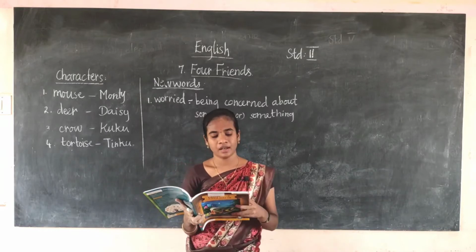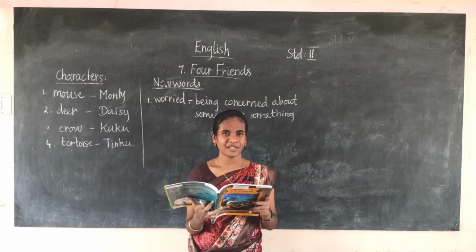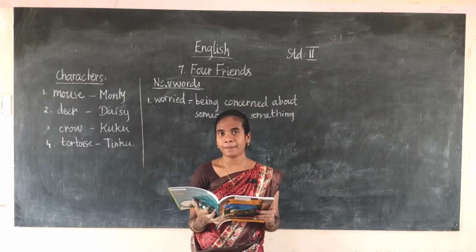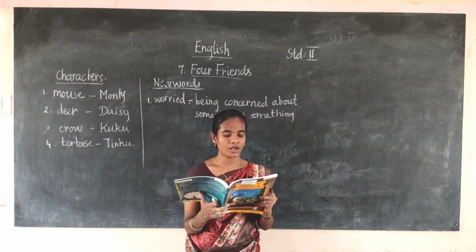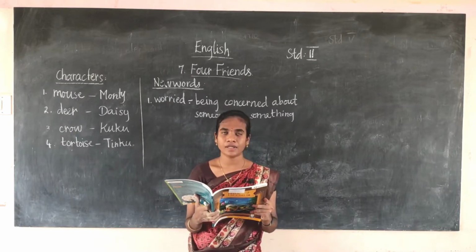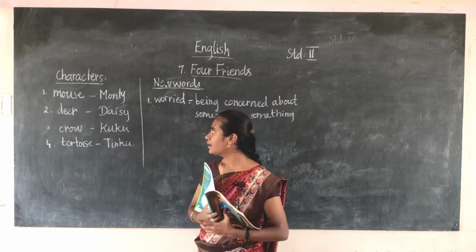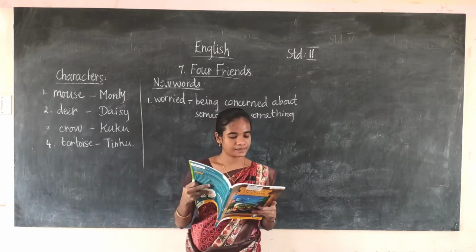Cuckoo said, I will go right away. So can you think what happened to the deer? Do you have any idea about that? Let us see. Cuckoo flies over the jungle calling out Daisy. The crow is flying over the jungle and calling out the deer's name. What is the deer's name here? Daisy.